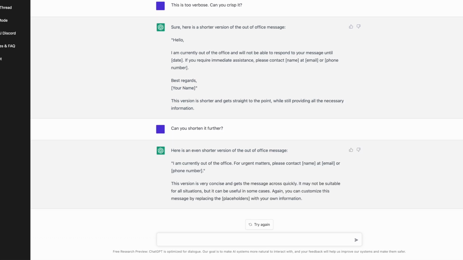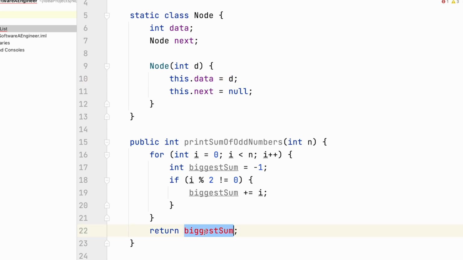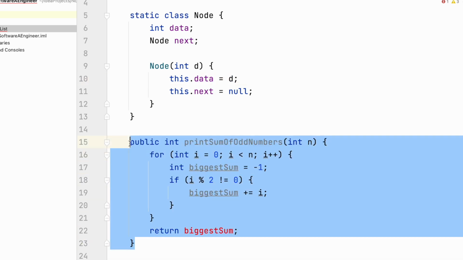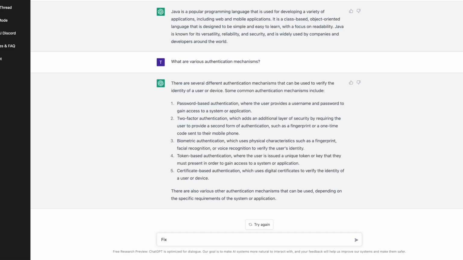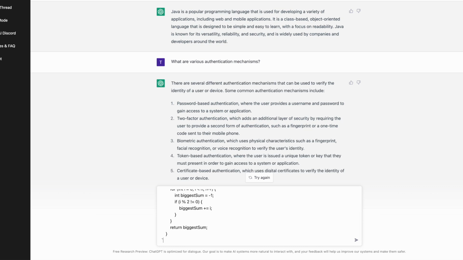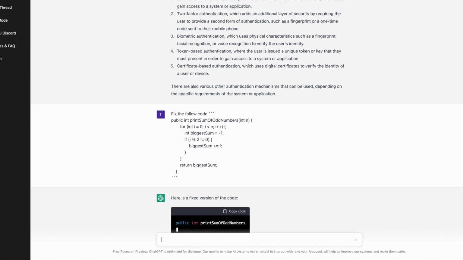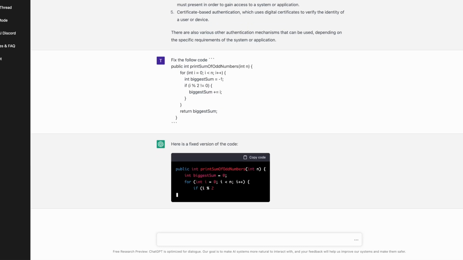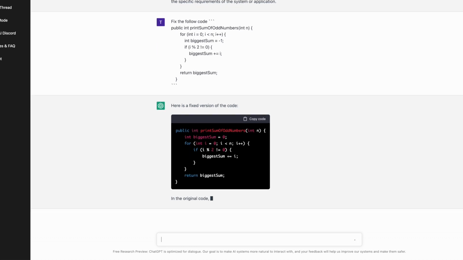But then I thought, let me try out something that can help software developers. So what I did was I had a piece of code that was not working in my local. If you see that this code is not working and there's a bug, so I copy pasted that code and put in ChatGPT to ask it to fix the code for me. And saw that ChatGPT really not only fixed the code, if you see the code that it gave me is actually the fixed code, but it fixed the bug. But not only that, it also gave me an explanation of what the bug was.